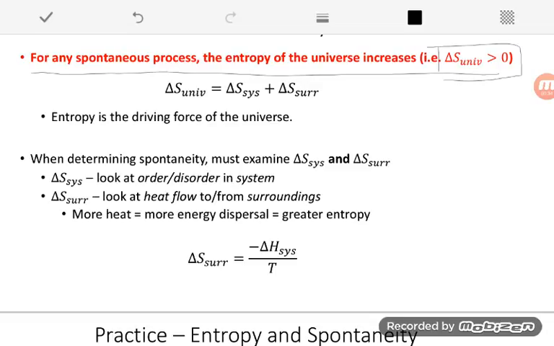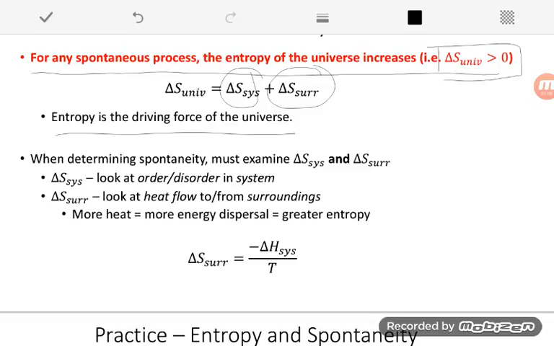And we can see it's a very simple relationship. The entropy of the universe must increase. So entropy is really the driving force that causes reactions to happen. If we're trying to figure out what the entropy change in the universe comes from, we really just need to look at two pieces. The system, which is typically what we're interested in, and the surroundings, which is everything interacting with that system. So we need to make sure we're looking at both of these when we're trying to determine if a reaction is spontaneous or not.